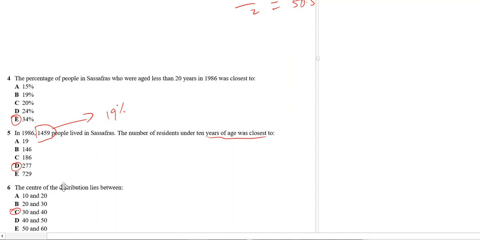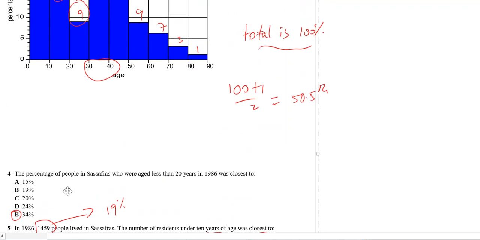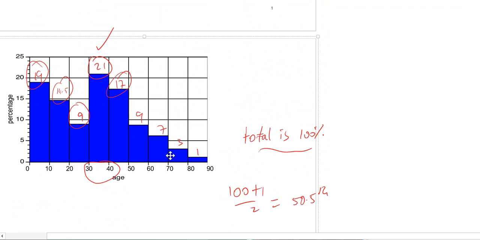Question 6, the center of the distribution lies between. Now, this is always tricky. How do I work out the center of a histogram? This is how I do it. I work out how much each bar contributes, and we know that this will add up to 100%. Now, we've got 100 percentage points. The median would be 100 plus 1 divided by 2, so it will be the 50.5th position.